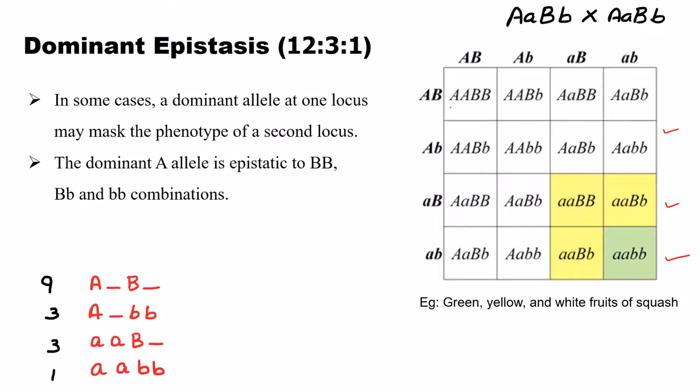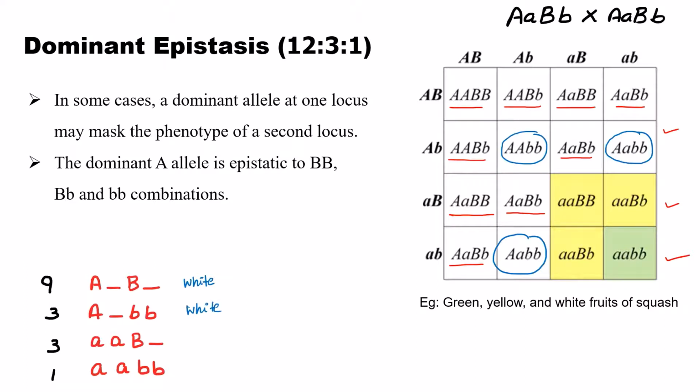Here we can see that at least one dominant allele is present in both the loci, and the phenotypic character is white color. Here at least one dominant allele is present in the first locus, and here also the phenotypic character is white color.